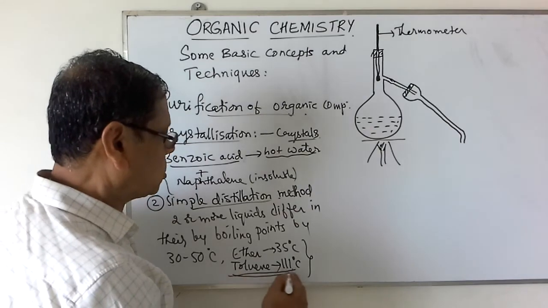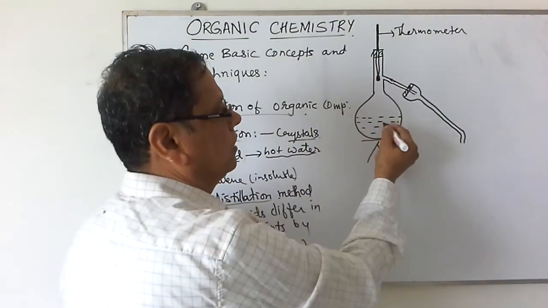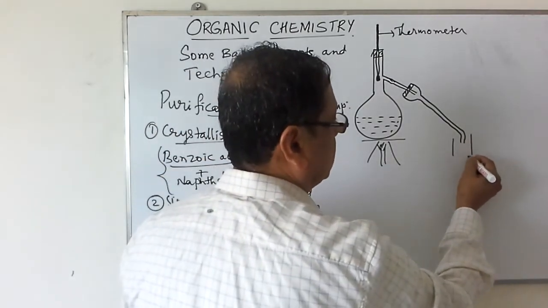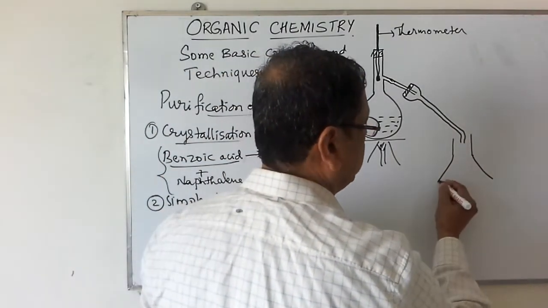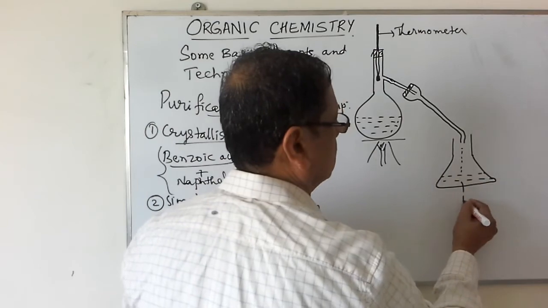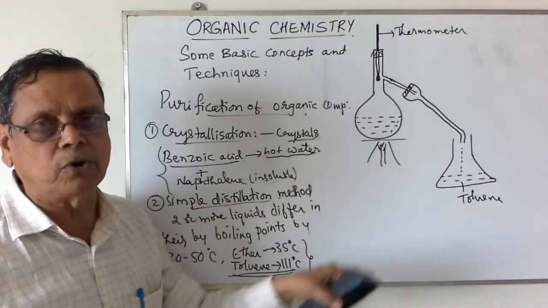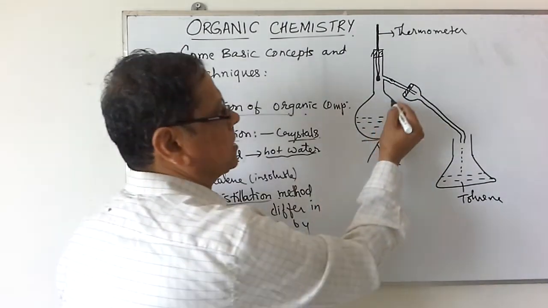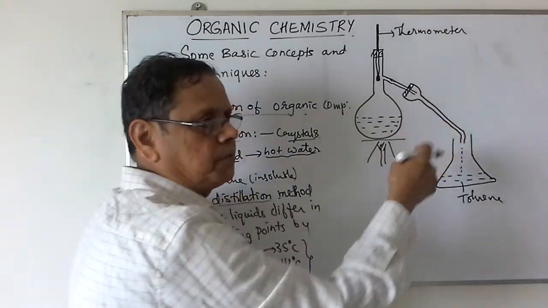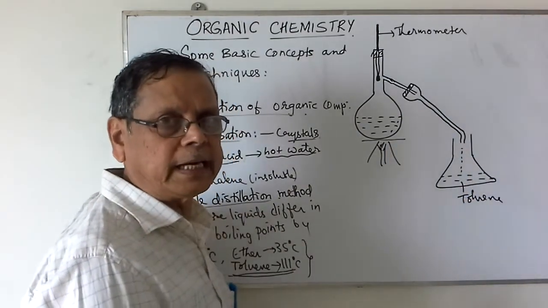Assume that we are taking only this toluene containing some other impurities. When the temperature reaches 111 degrees Celsius, the toluene starts boiling. This is connected to a receiver here, wherein we collect the drops, that is liquid toluene. Since the boiling point of toluene is more than 100 degrees Celsius, we can use the air cooled condenser itself. So whatever the vapors that enter here, they will come down and the air actually present in the atmosphere will cool that vapor, and that liquid is obtained by the condensation of the vapor.